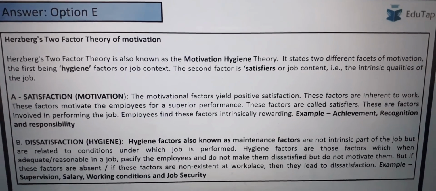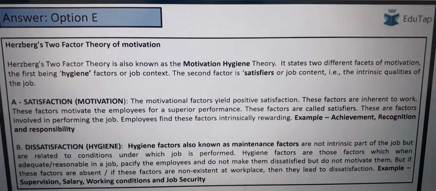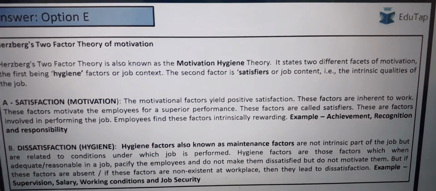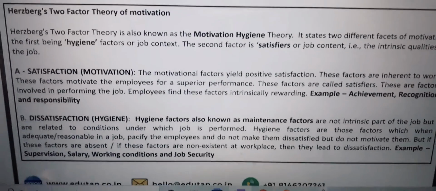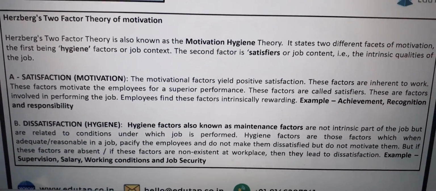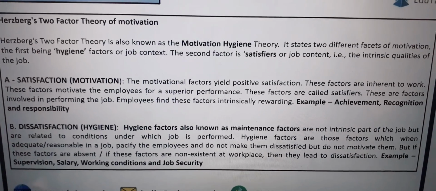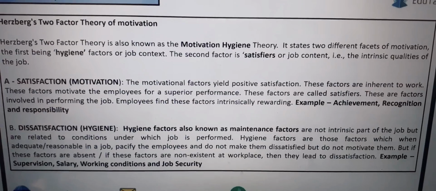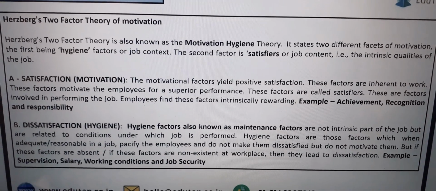So let us discuss this in brief. Herzberg's two-factor theory of motivation. Herzberg's two-factor theory is also known as motivation hygiene theory. It states two different facets of motivation. The first being hygiene factor or job context. The second factor is satisfier or job content, that is intrinsic qualities of the job.